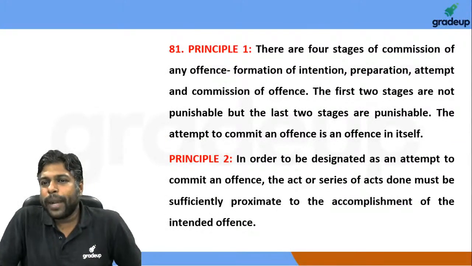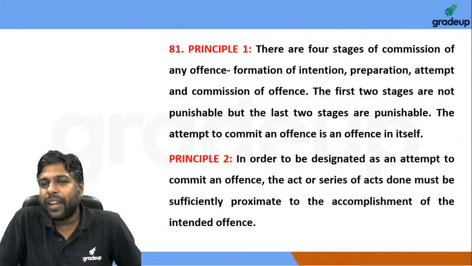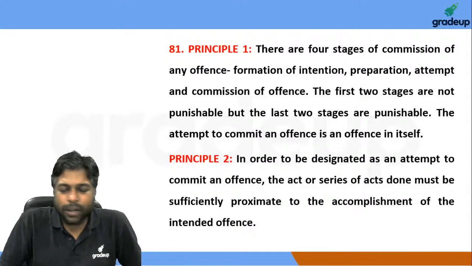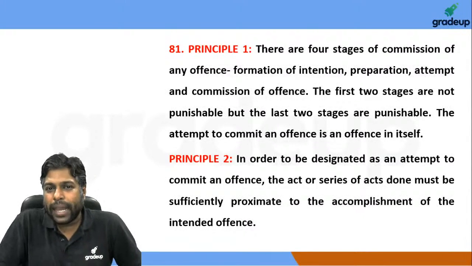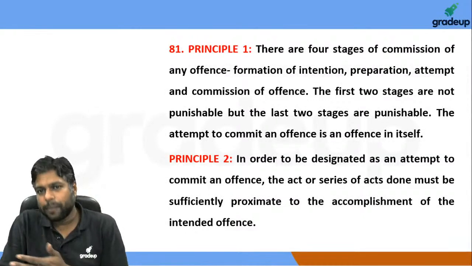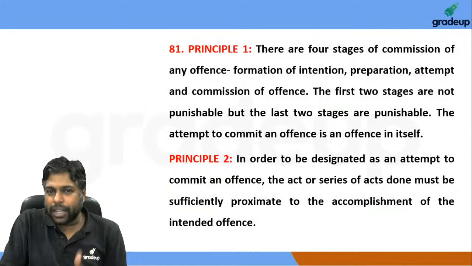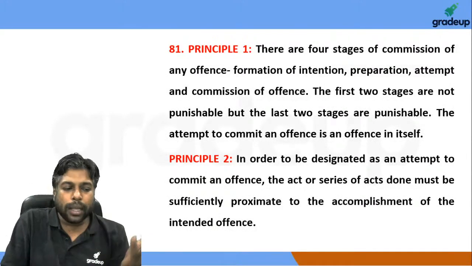Okay, question number 81. This I thought was a little tricky, to be very honest, because of the language used in principle number 2. Of course, in our criminal law lectures, those of you who have attended have discussed the difference between the various stages: intention, preparation, actual attempt, and actual commission.